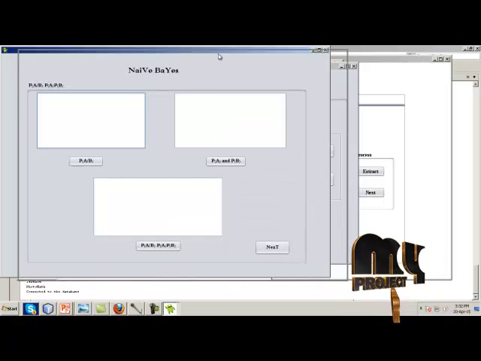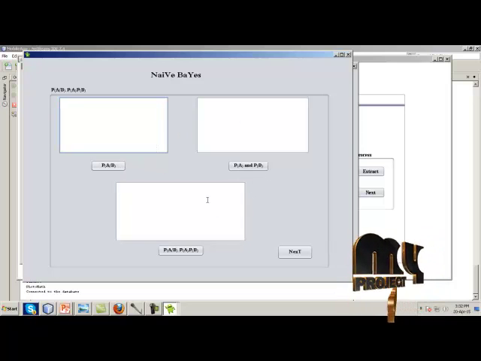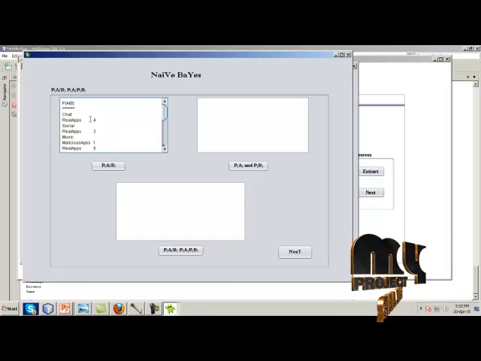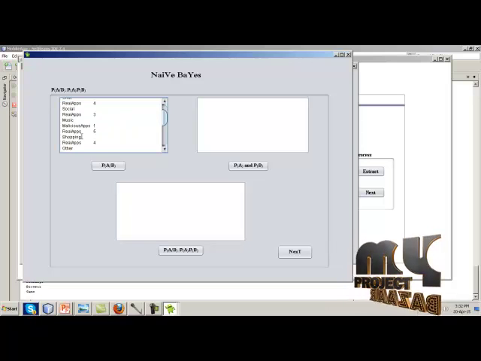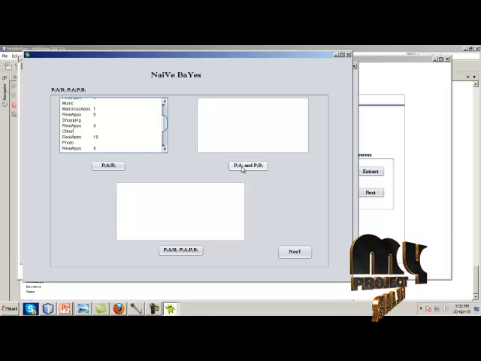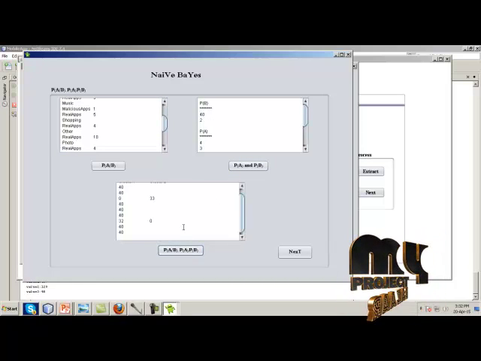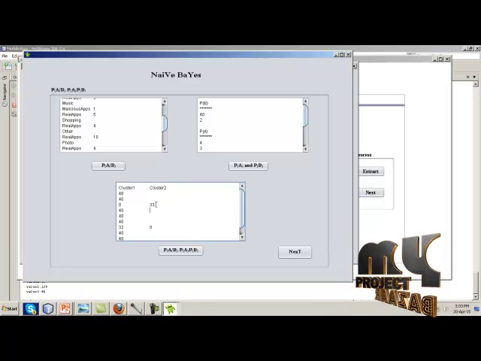Next we are going to predict the naive Bayes of the particular apps. Here it is P(A|B), P(A and B), which is the final outcome. Here the data like chat comes under real apps, that is a 4 times occurrence, and social, music come under malicious apps, like that. Next it is the P(B) and P(A) probability values. Next it is the final outcome in the naive Bayes classification, which is cluster 1 and cluster 2.